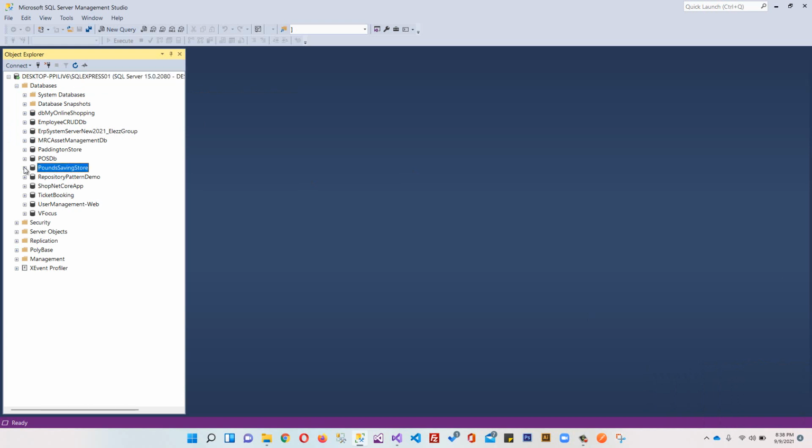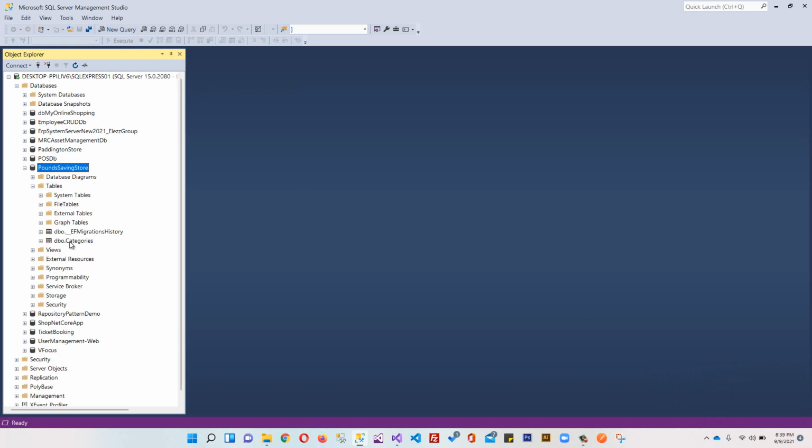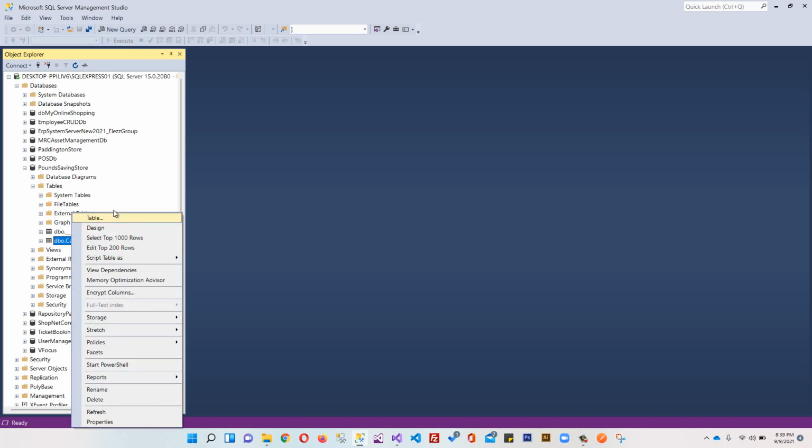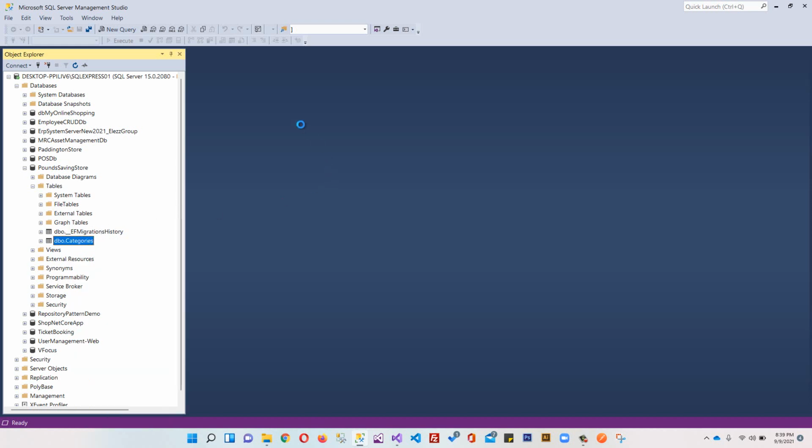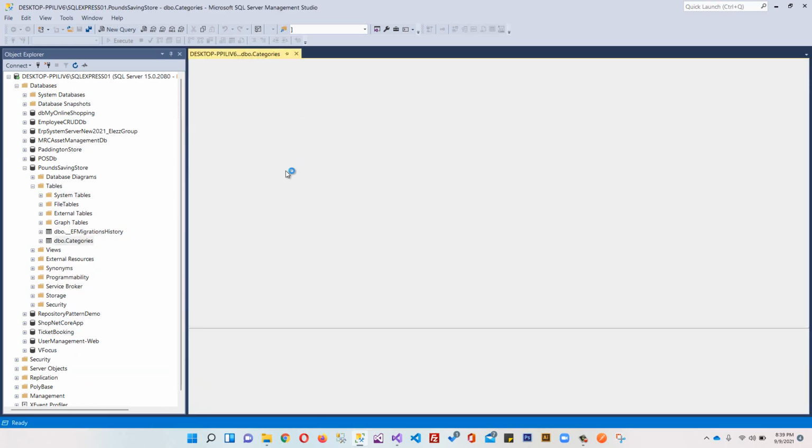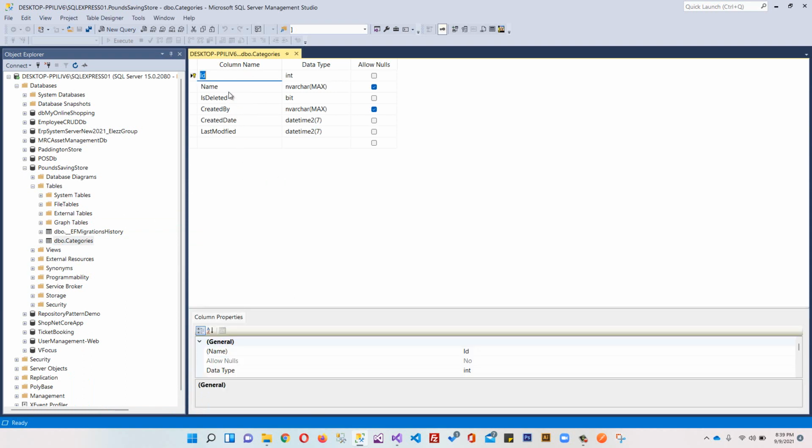So you can see our database is created successfully, PoundSavingStore. And if we expand the tables section, you can see this is the migrations history table, which will contain all the history of your migrations. And over here we have our categories table. So if you right click, design, you can see our category table is created successfully, and you can see it has done something like max and some things.